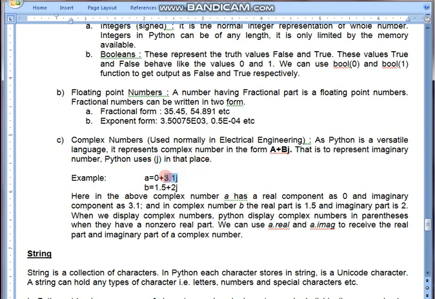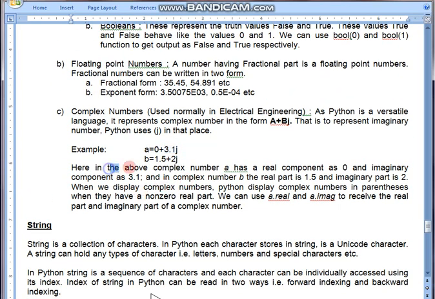In the first example, the real part is 0 and the imaginary part is 3.1. Here in the second example, the real number is 1.5 and the imaginary number is 2j.